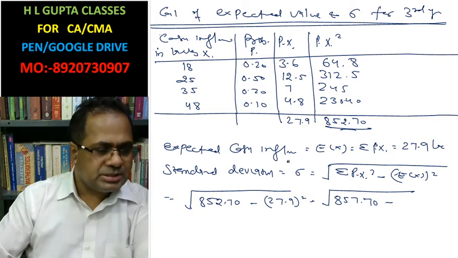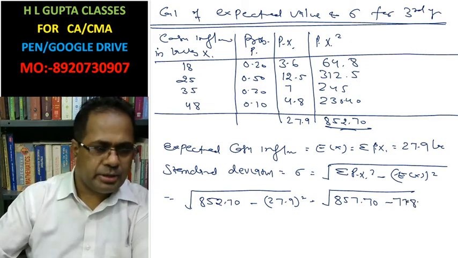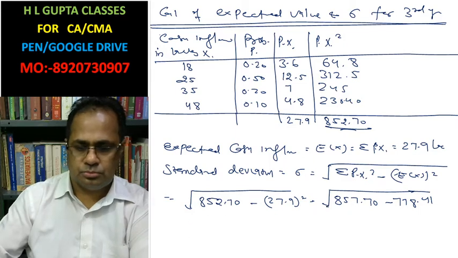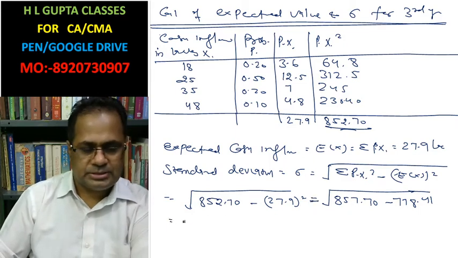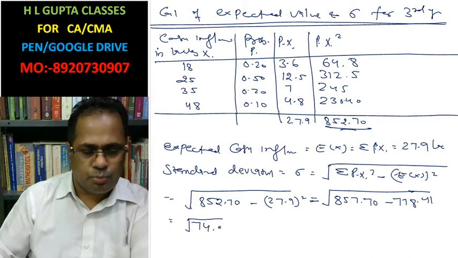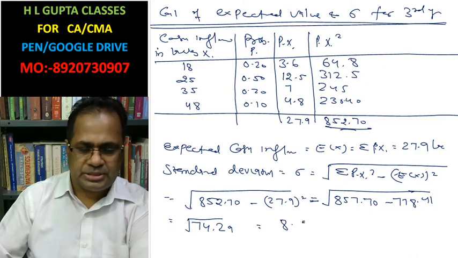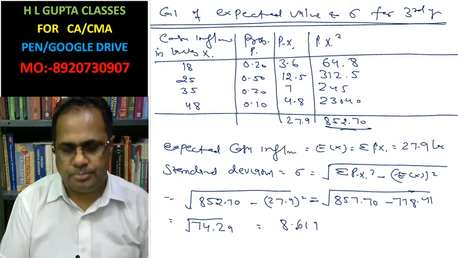This is 852.70 minus 778.41, which is 74.29, and the root gives 8.619.